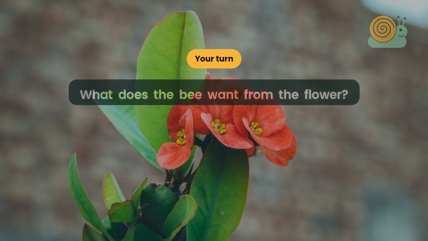Your turn. What does the bee want from the flower?